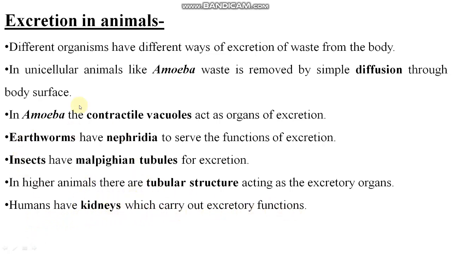Students, whatever is given here, like amoeba, earthworm, insects, and human beings, it can be asked in your exam or in your board exam also, like which one is the organ of excretion present in earthworm, or what is the organ of excretion in insects, right?